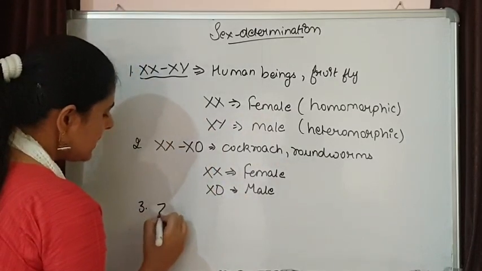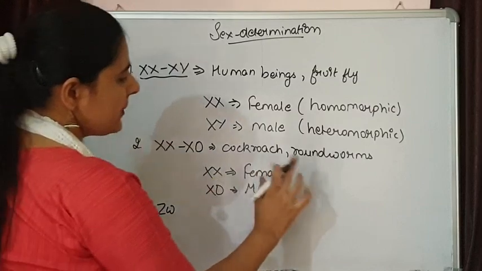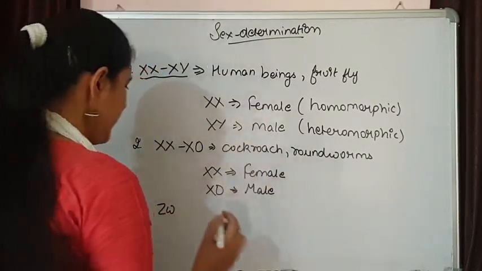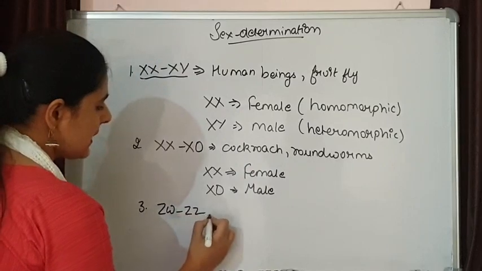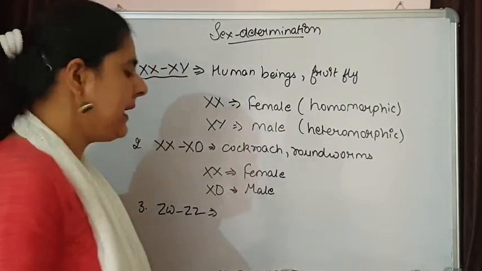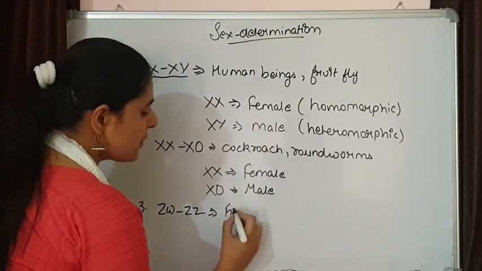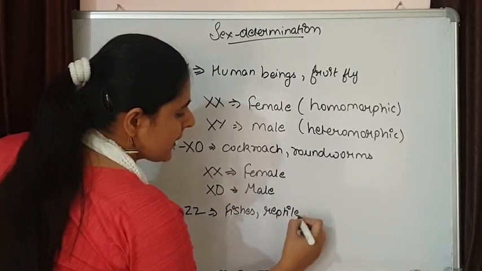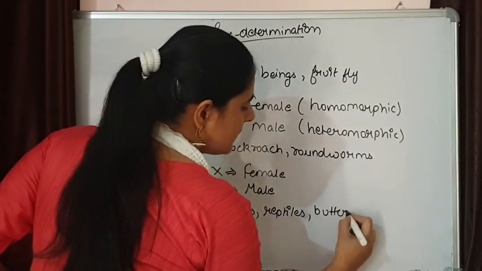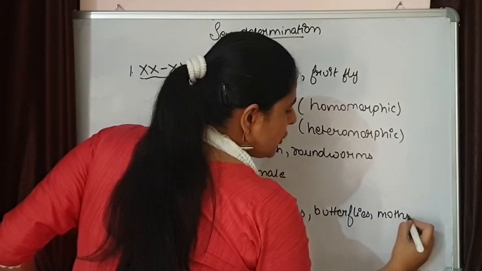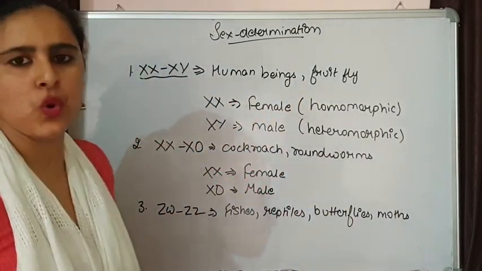The third one is ZW. Again here the females are homomorphic and the males are heteromorphic. ZW and ZZ, it is simply to distinguish between these. Organisms like some fishes, reptiles, butterflies, and moths show this type of sex chromosomes.